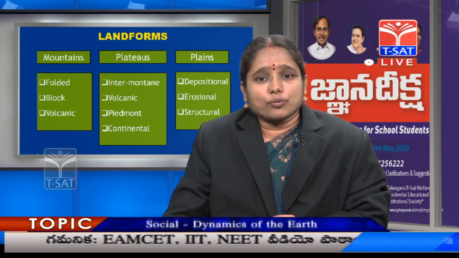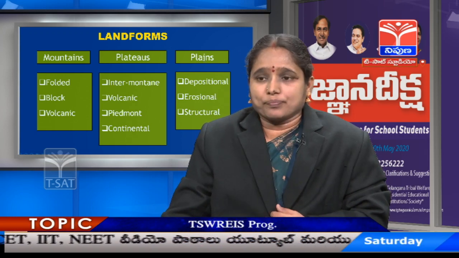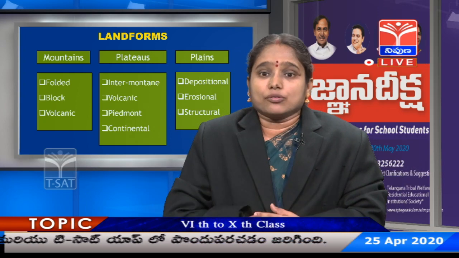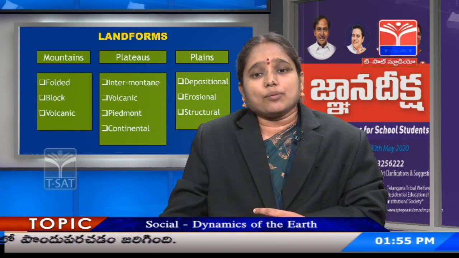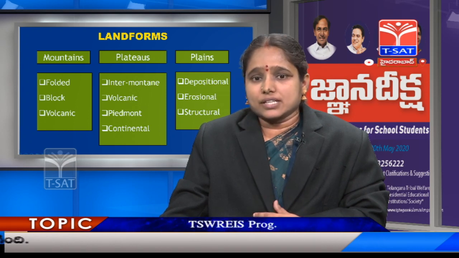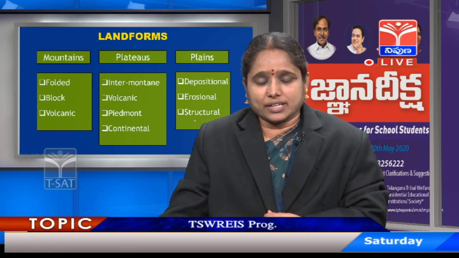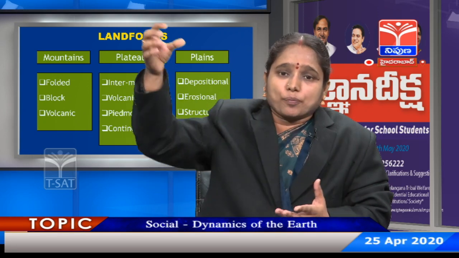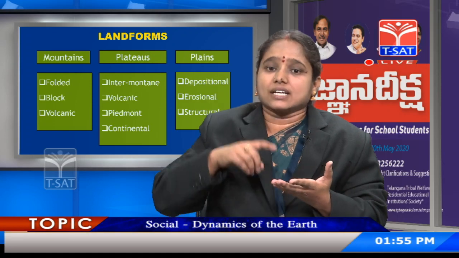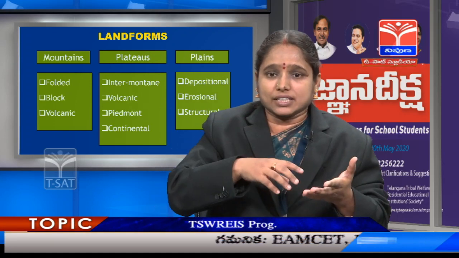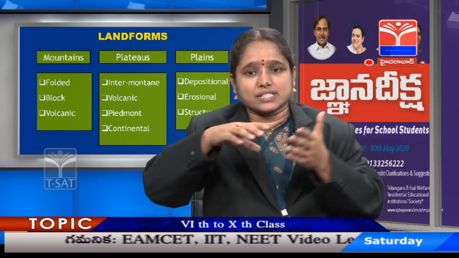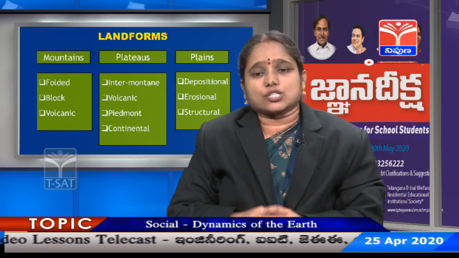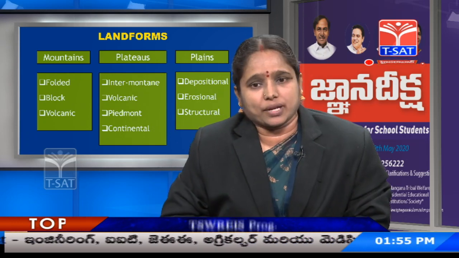The third landform you can see on the screen is plain. Plains are flat lands. Usually they contain fertile soil. The 3 main kinds of plains are depositional plains, erosional plains, and structural plains. Depositional plains are formed because of deposition activity. That means the land, silt, minerals, and many other things are carried from faraway places and put down on a particular surface. So such plains are called depositional plains.